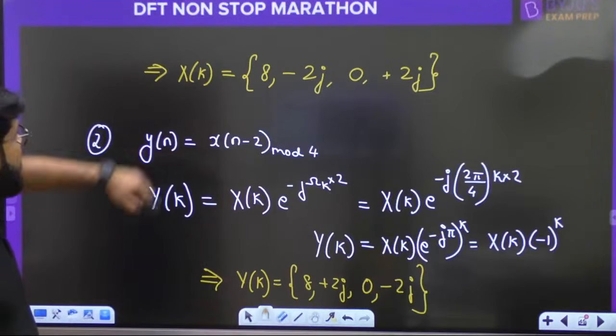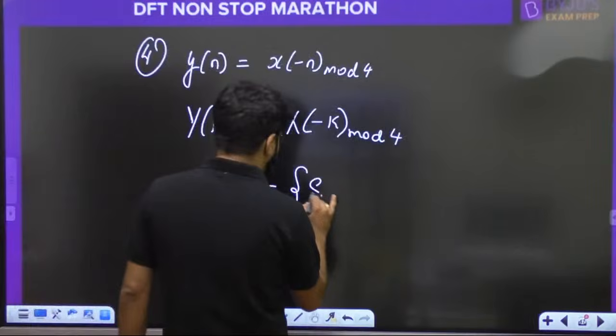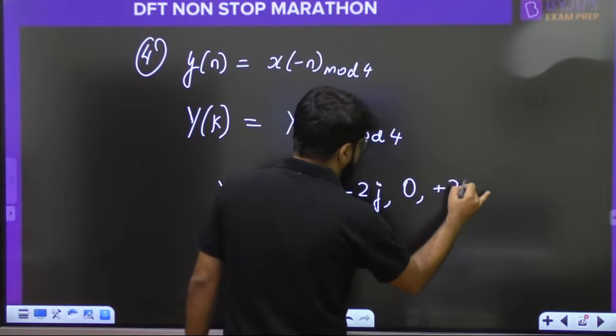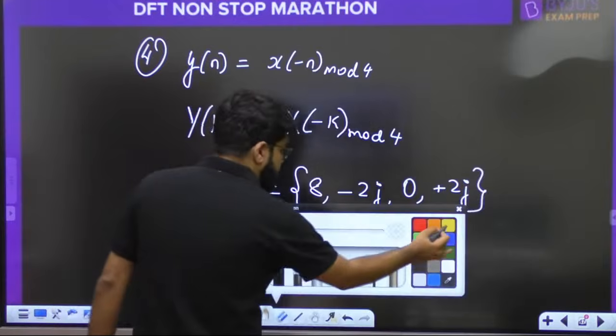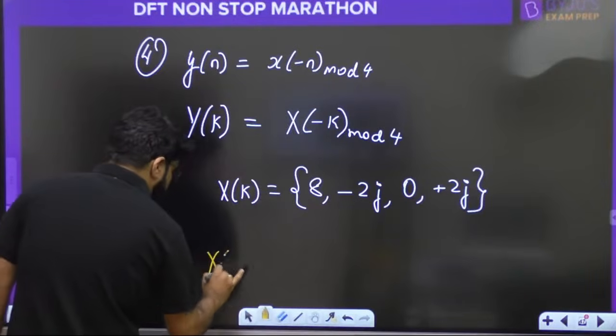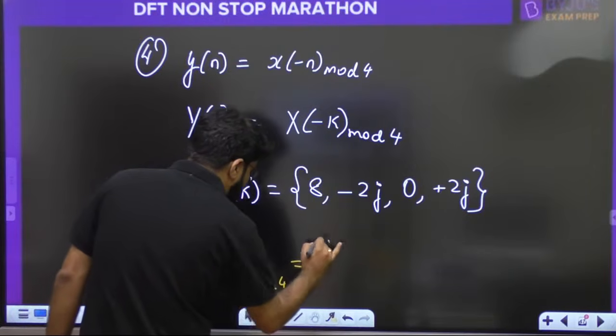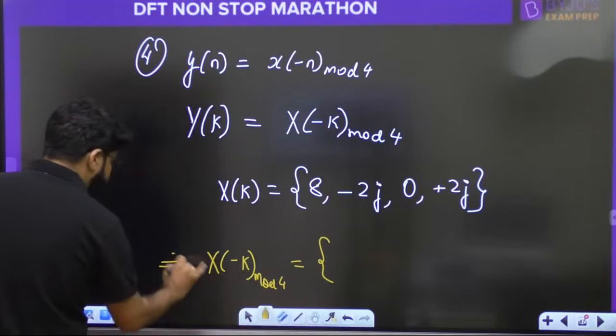The answer to the first question was 8, minus 2j, 0, plus 2j. So what is x of minus k mod 4? We know how to do the circular folding now.